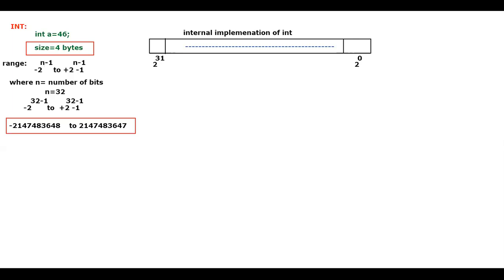Let me tell whether it is valid or invalid first, then we'll move to the next one. This is valid, no problem. After that, this is also a valid one, no problem. The next one happens to be, is this valid? Yes, it is a valid one. Is this valid? No, this happens to be an invalid one. Is that valid? It is valid, but integer number is too large.